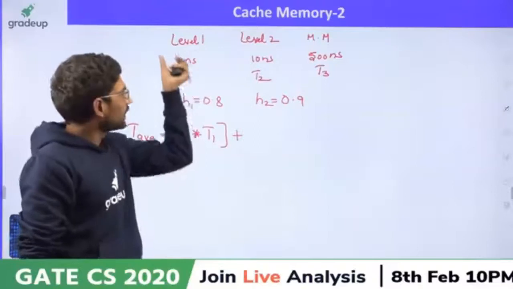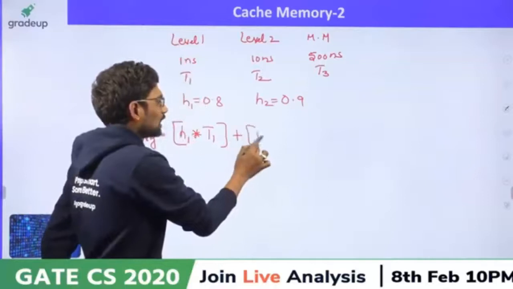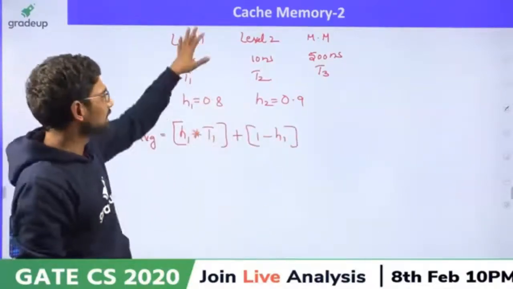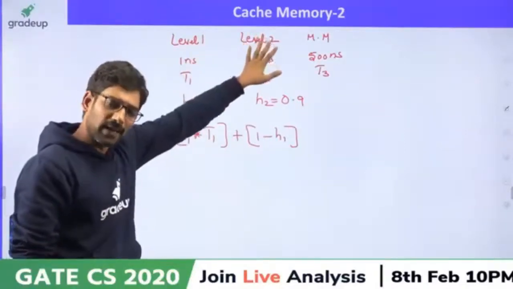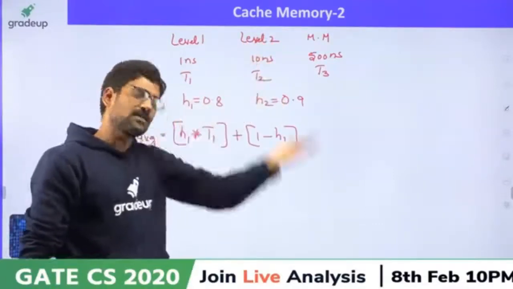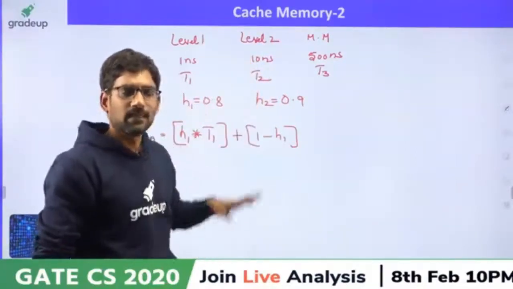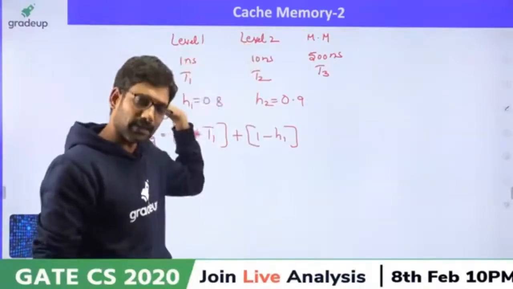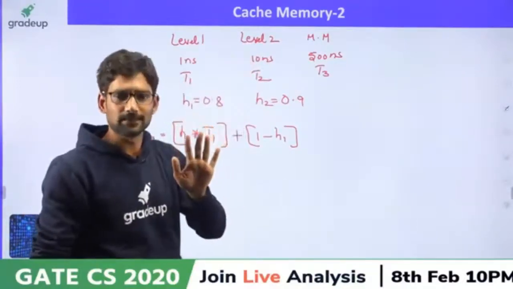So whatever is missed in level 1, how do we know? 1 minus H1. So a miss occurred with level 1, then a hit may occur in level 2 or a miss may occur again in level 2. Two possibilities are there. Level 1 missed it, then level 2 may supply, or level 2 also may miss it.